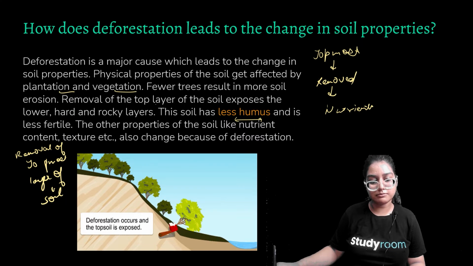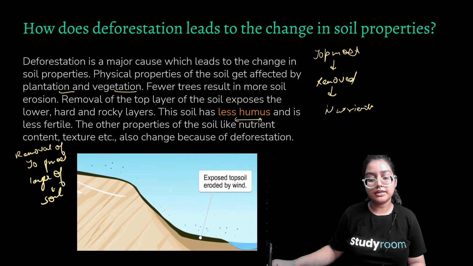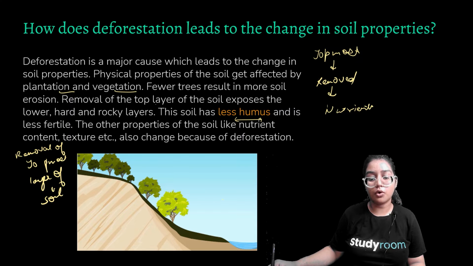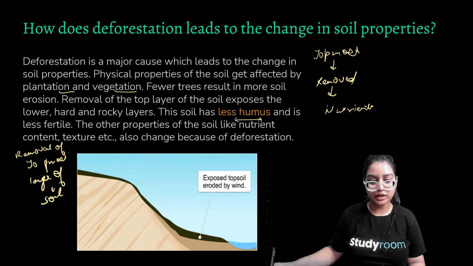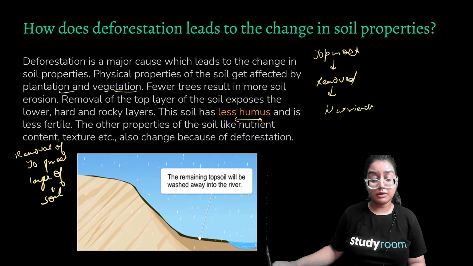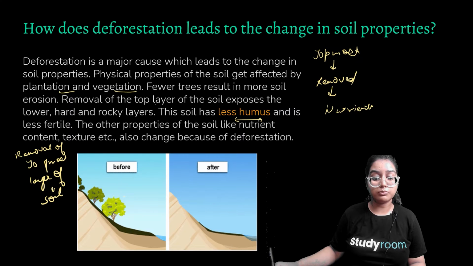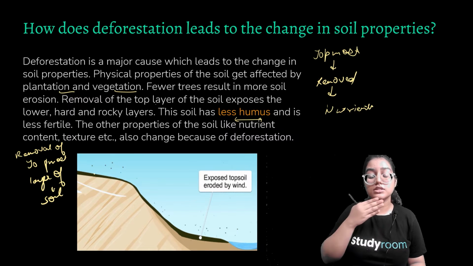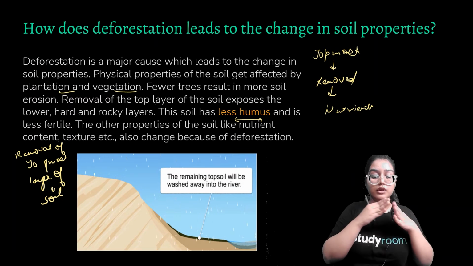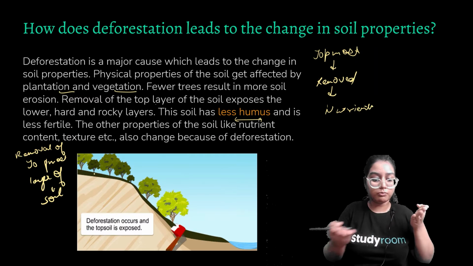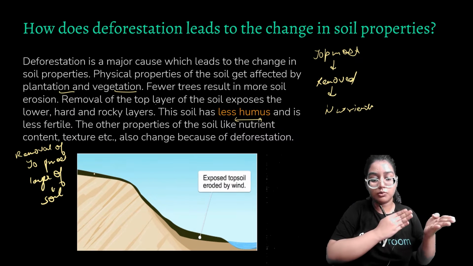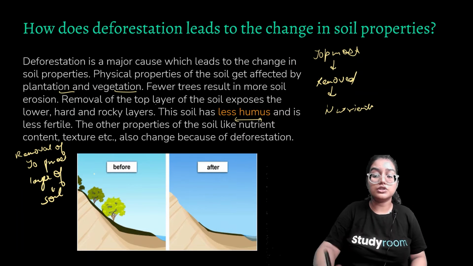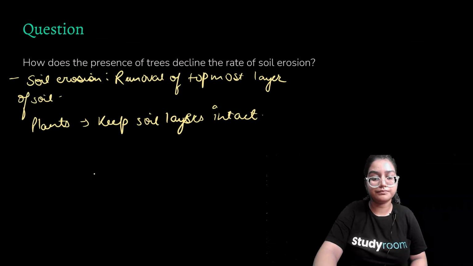This soil has less humus and is less fertile. You can see in this particular picture, trees are being depleted, then our topsoil is being exposed. After air passes, the topsoil is also blown away. So again, it is being blown away. Now you'll see the exposed layer is less fertile. It has rocks. Soil erosion is the removal of the topmost layer. If trees are depleted, the topmost layer is exposed, then blown away, and the hard rocky surface is present now. These are the dire consequences of deforestation.